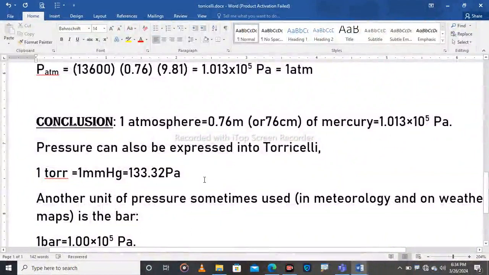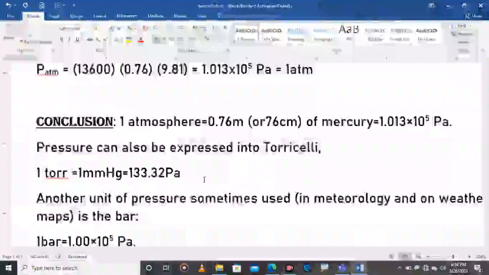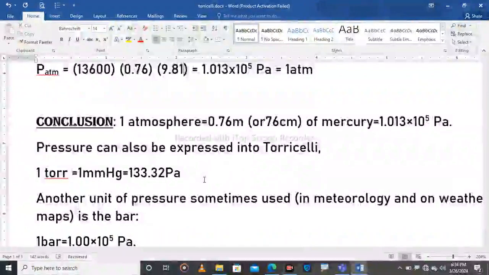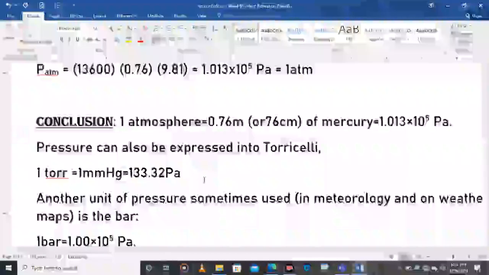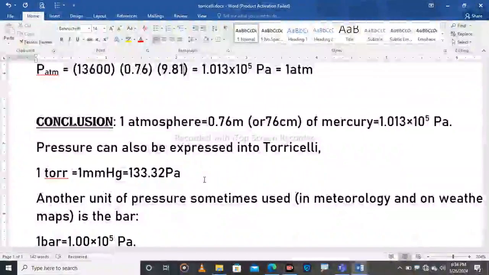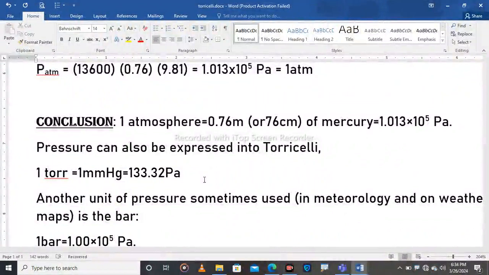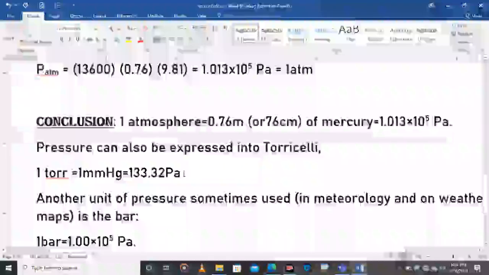Pressure has many units, but you have to remember that the SI unit of pressure is Pascal. It can be expressed in Newton per square meter, in Pascal, in bar, in atmosphere, and in Torricelli.